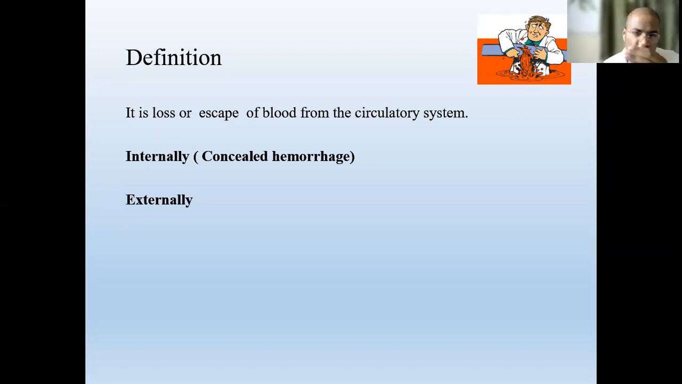So there are so many classifications. One is the internal hemorrhage and external hemorrhage. Internal hemorrhage is also called the concealed hemorrhage. Concealed hemorrhage means when bleeding is not visible outside the body, it is inside the body. In any abdominal cavity inside the body, the person is losing blood from the circulatory system, but it is not visible outside. That is internal bleeding. External bleeding is when somehow the skin is injured and the visible bleeding is outside, that is the external bleeding.